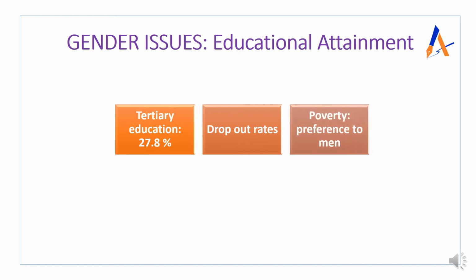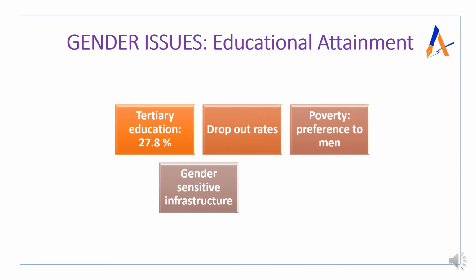The next dimension you have to remember is poverty. If there is no livelihood in the family, income is low. With respect to education, families struggling with poverty give more focus to the education of the male child, and the girls have to face the issue of dropout. So that is also gender sensitive.